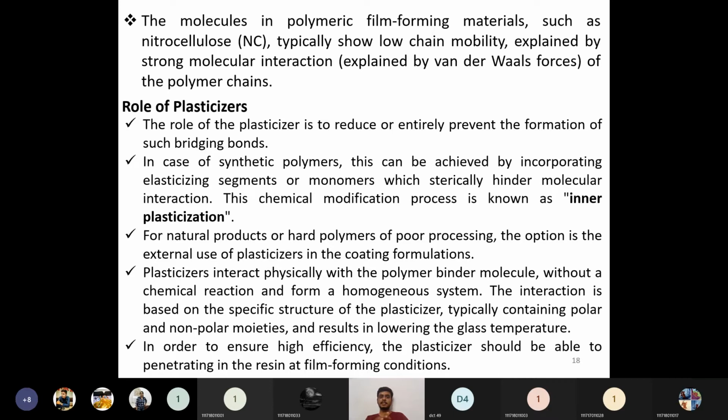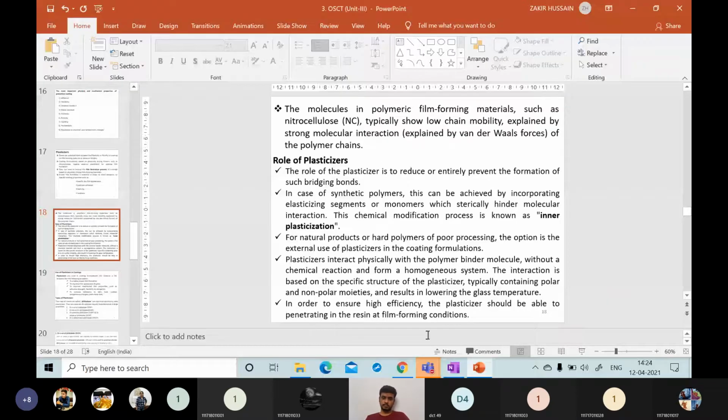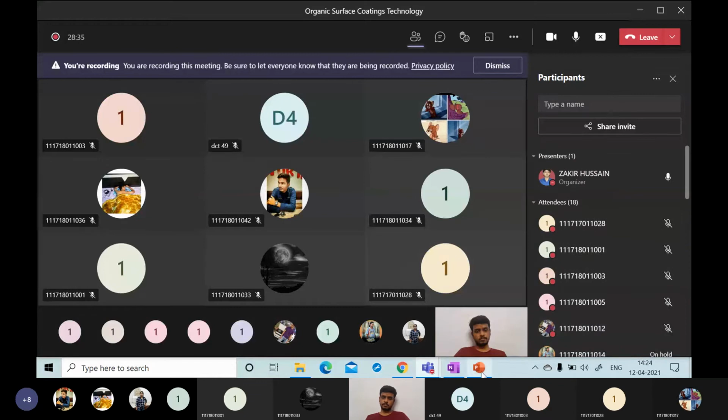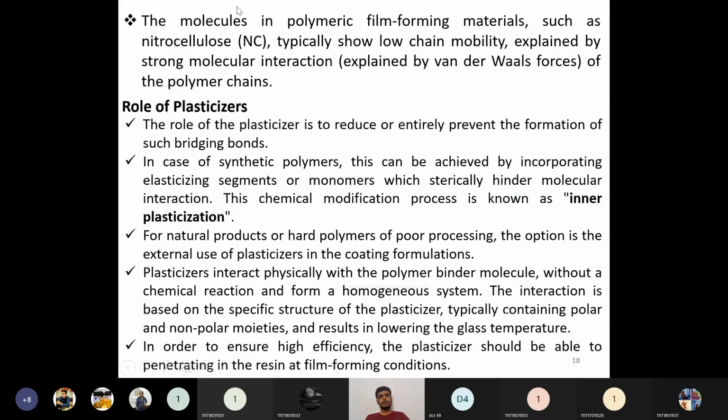There are many roles which are played by the plasticizers. The first one is, if plasticizers are coming, they should reduce or entirely prevent the formation of such bridging bonds like van der Waals forces. Okay, they need to suppress them.